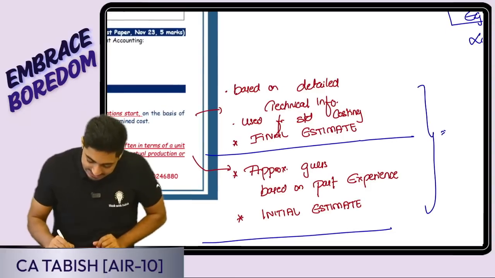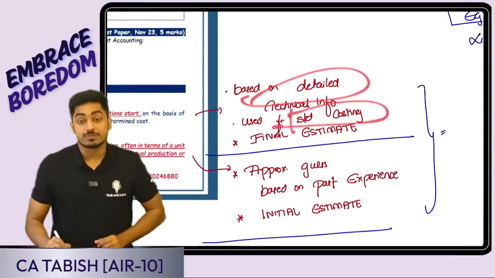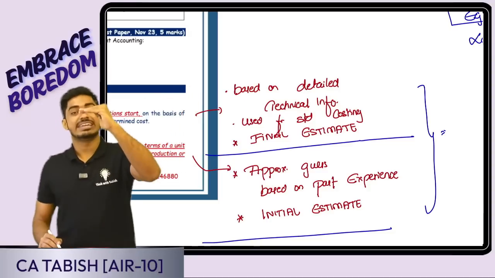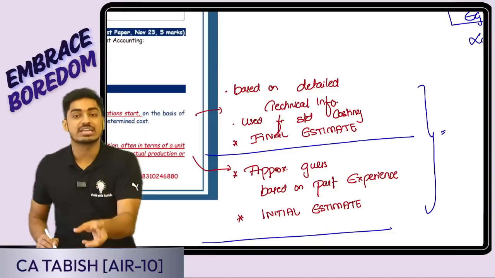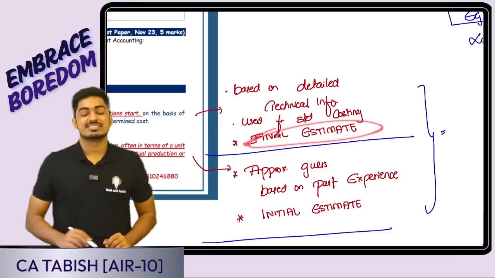Yes, it is based on the detailed technical information. Yes, it is used for standard costing. In standard costing, when I am telling standard, that is a predetermined cost. Yes, based on the technical information, what I have forecasted and calculated. Yes, it is called the final estimate.